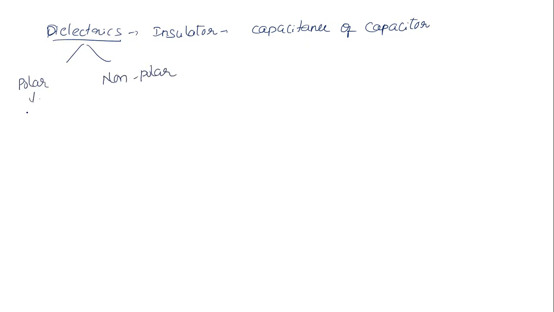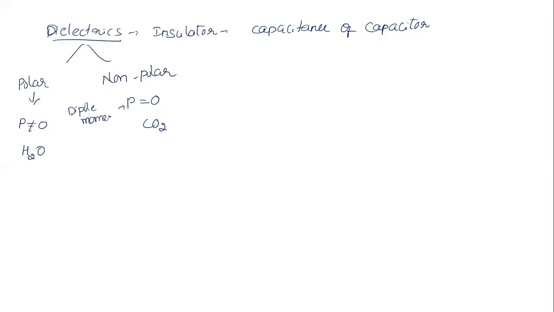Polar dielectric means they possess a permanent dipole moment, so P is not equal to 0. Non-polar means permanent dipole moment is not there, dipole moment is 0. Example of polar: H2O. Example of non-polar: CO2, carbon dioxide. Now, sir, if I take this non-polar dielectric, P stands for what here? Dipole moment.